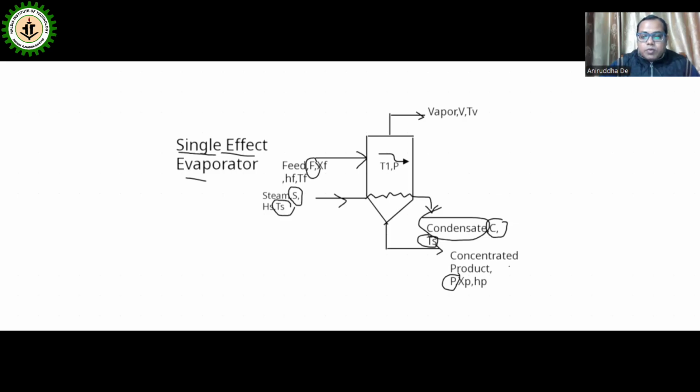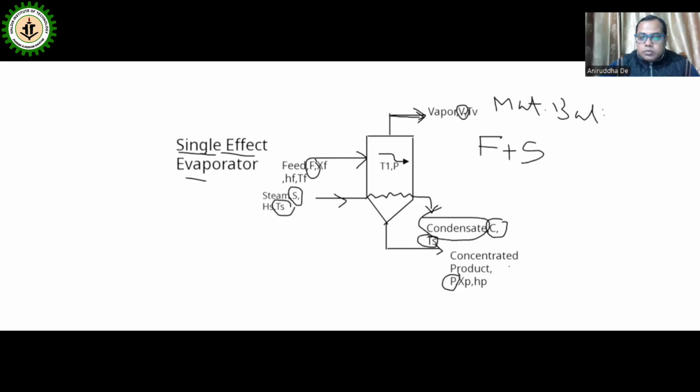From the upper portion of the vapor separator, we will get the vapor, and the amount of vapor is V. So if we do the overall material balance, what is the input? Input is F plus S, and this will be equal to the output.